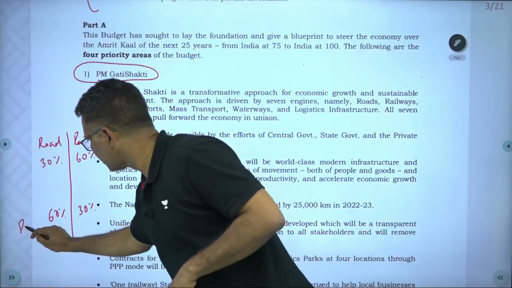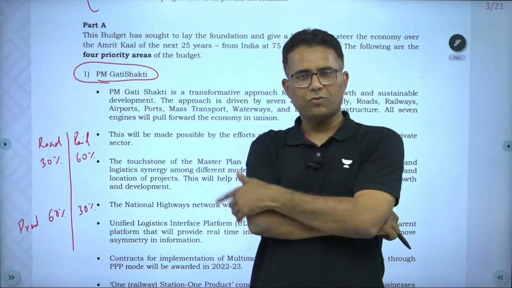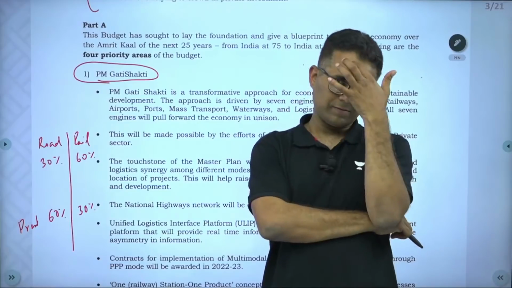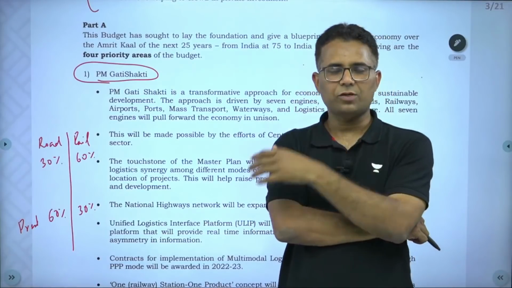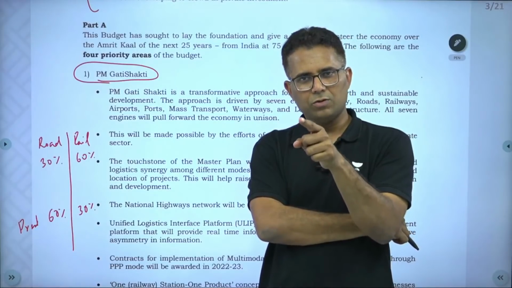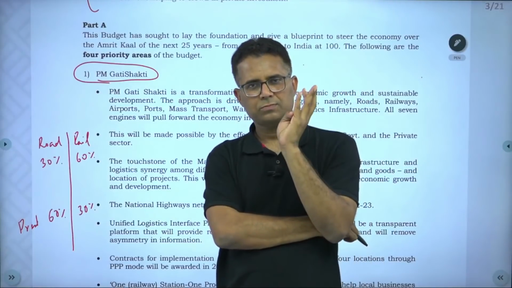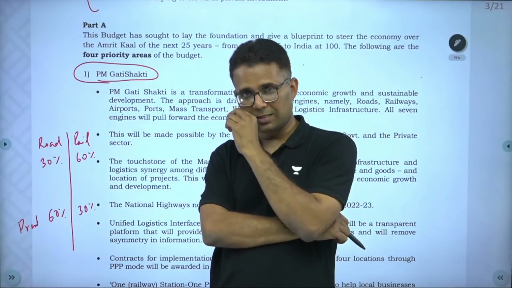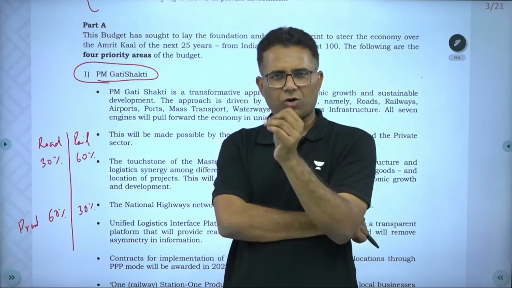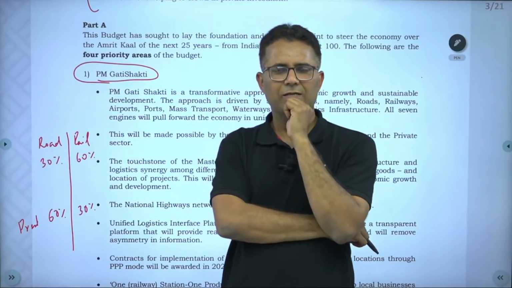This is the present situation. Why has this happened, and is it good or bad for the country? It is bad for the country. Why is it bad? Because railway transportation is one-third cheaper than road transportation. Railway transportation is more energy efficient, cost efficient, and more environment friendly.